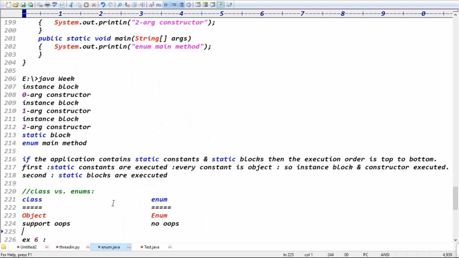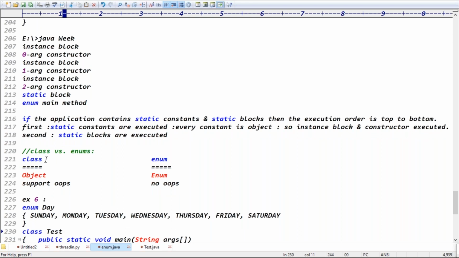Okay, enum versus class. A class's default superclass is what? Object. The class's default superclass is Object, right? The enum's default superclass is Enum. A class supports OOP concepts. Does an enum support OOP concepts or not? No, sir, because child enums are not possible. If child enums are not possible, there is no overloading or overriding. These concepts are not supported, right?